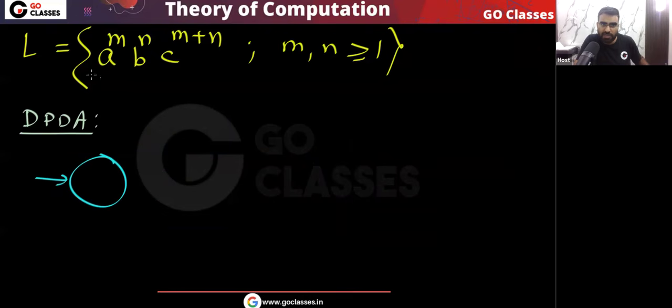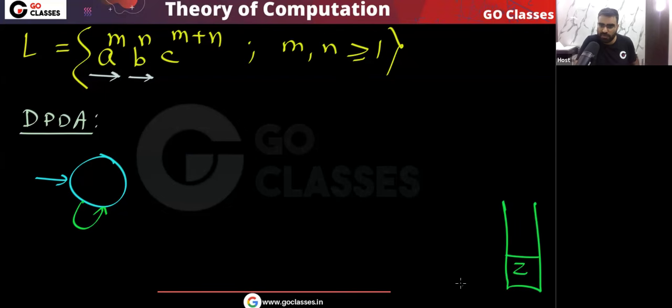Remember, after A, B should come, and after B, A cannot come. So remember what we will do here. This is the push state. In this state, I will push A's. Initially, you know that in the stack we have the Z. This Z is the bottom of the stack symbol.